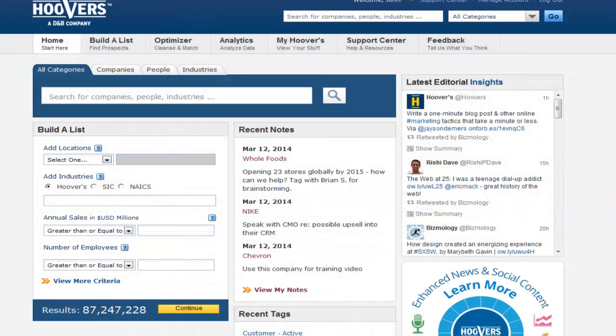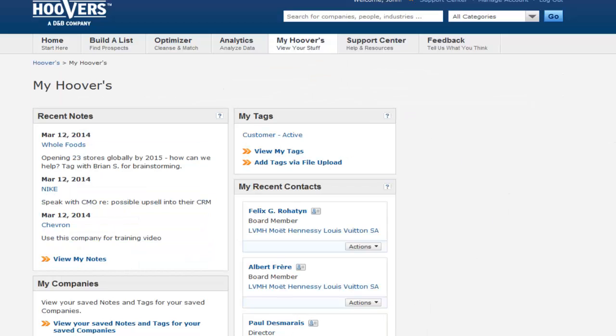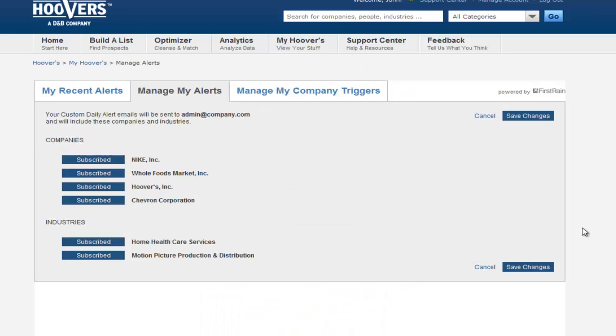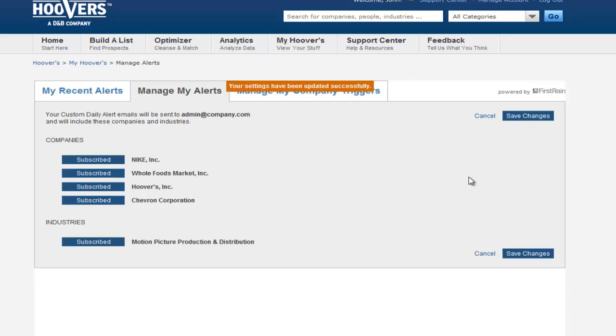Now let's review how to manage alerts and customize your content. From any page, click My Hoovers. Then click Manage Alerts, which brings up the Manage My Alerts tab. Here, you'll see the companies and industries for which you receive alerts. To unsubscribe from any of them, click Subscribed, then Save Changes.